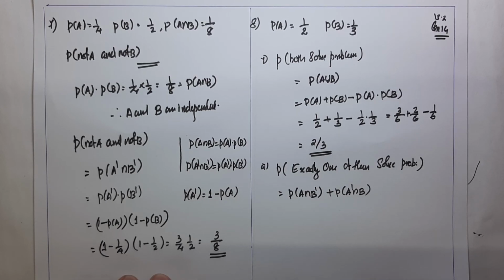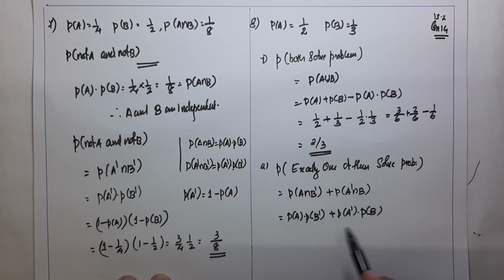Here, or is connected with the sign plus, and and is connected with the sign into. P of A intersection B complement or A complement intersection B. Since A and B are independent, this is expressed as P of A into P of B complement plus P of A complement into P of B.